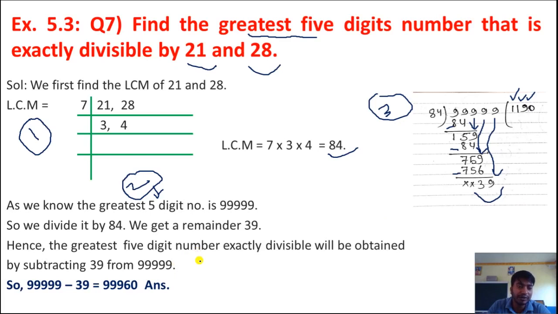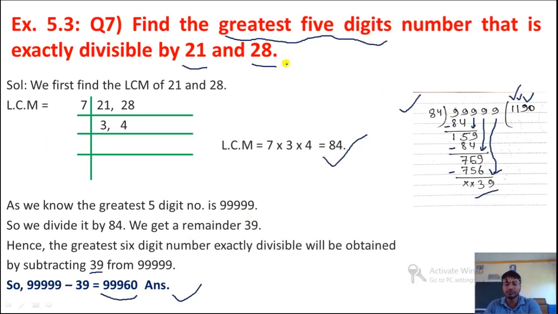Hence the greatest 5-digit number exactly divisible will be obtained by subtracting 39, the remainder we got, from 99,999, the greatest 5-digit number. When we subtract, we will get 99,960. This is the answer of this question. Understood? So this is how we have to solve. Clear to you?